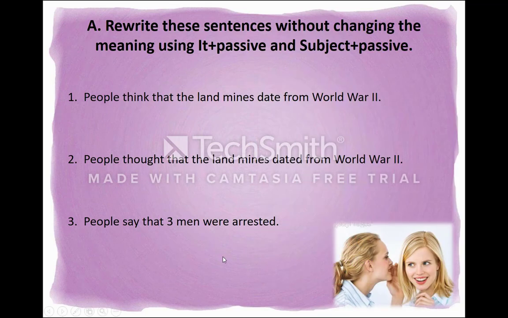So now it's your turn to look at these sentences and write it passive and subject passive forms of these sentences without changing the meaning. Have a go. Good luck.